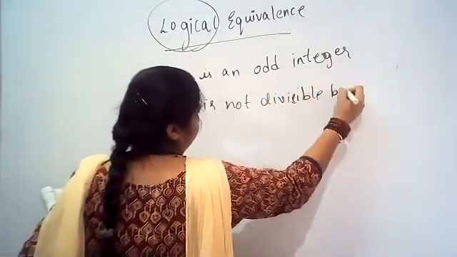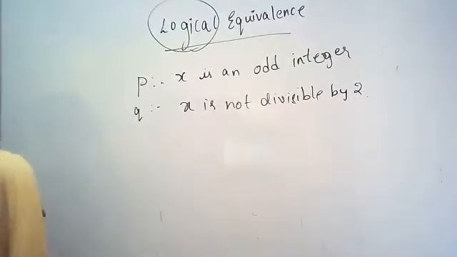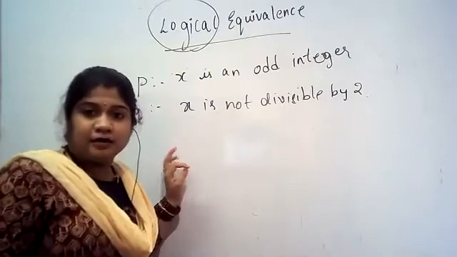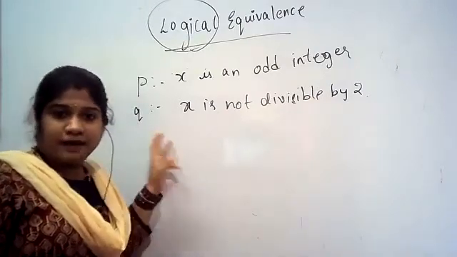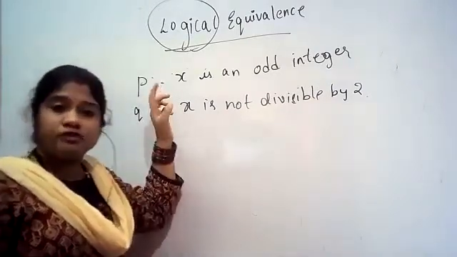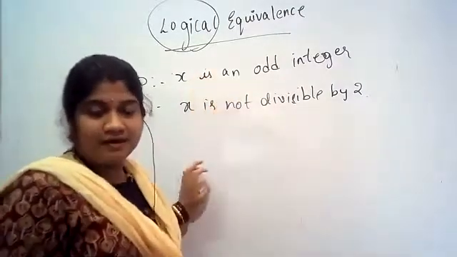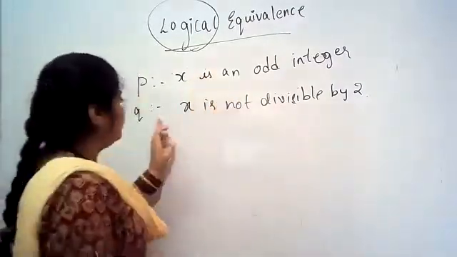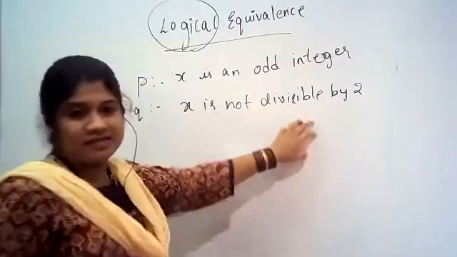Consider here two propositions, proposition P and proposition Q. Proposition P is x is an odd integer. Proposition Q is x is not divisible by 2.